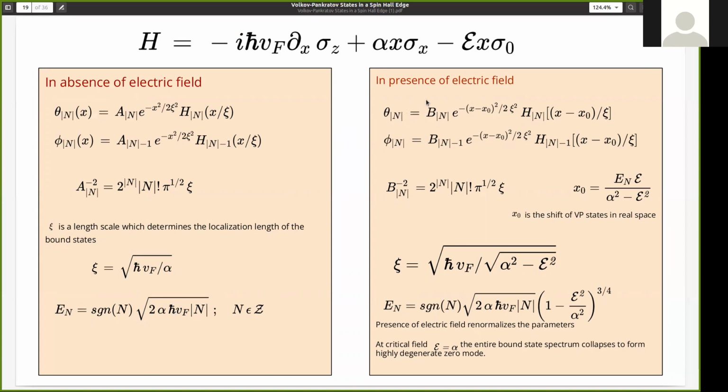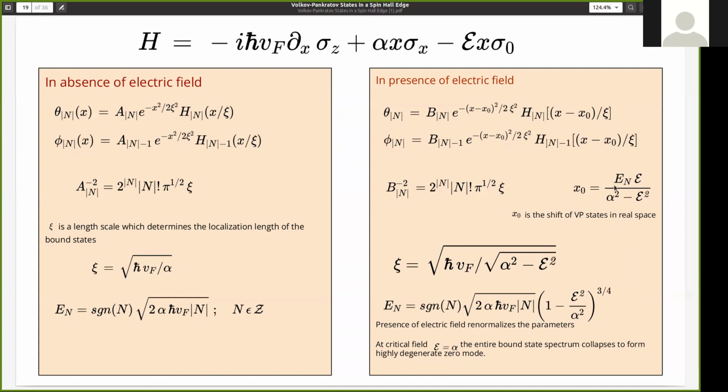Now, when the electric field is switched on, you can see the solutions for theta and phi are basically shifted oscillator solutions. So here x0 is basically the shift given by this parameter. Now one important thing to notice is that we know that for the harmonic oscillator, if we switch on the electric field, the shift is just equal for all the states.